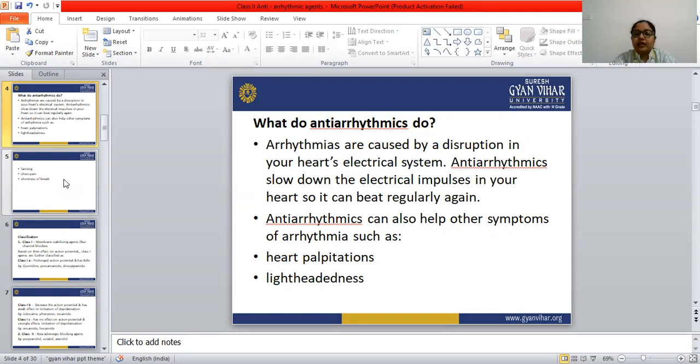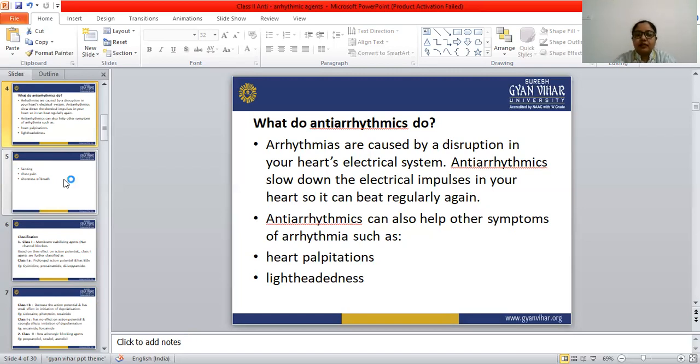Arrhythmia arises due to various reasons. The first reason is a disturbance in the generation or conduction of the electrical impulse. If there is any disturbance in the generation or conduction of the electrical impulse, arrhythmia can arise.